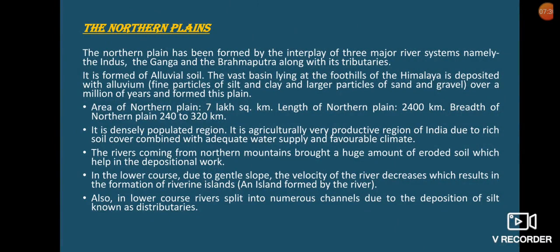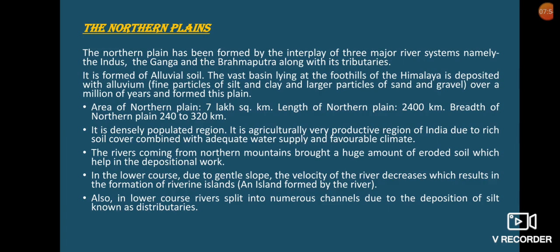The rivers coming from the mountains bring a huge amount of eroded soil which helps in the depositional work. In the lower course, due to the gentle slope, the velocity of the river decreases, which results in the formation of riverine islands. And what is a riverine island?